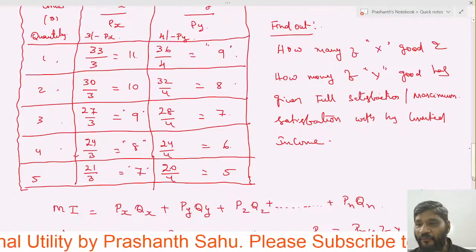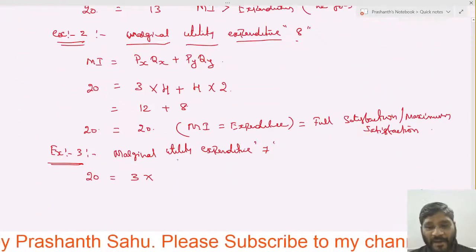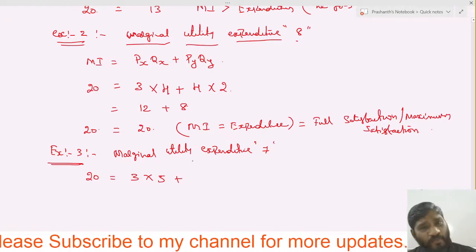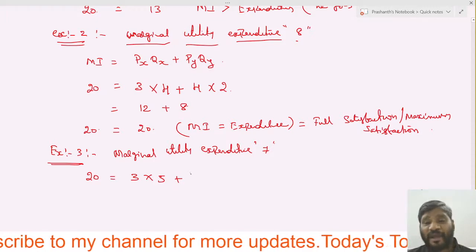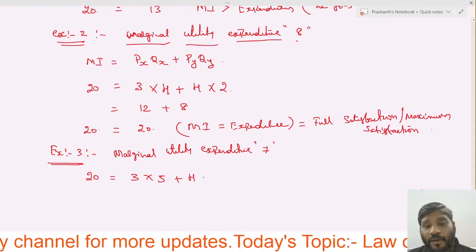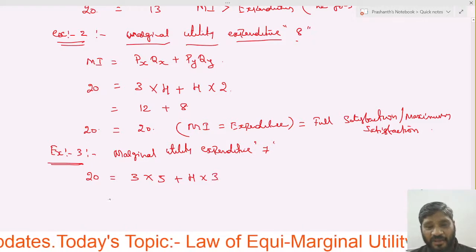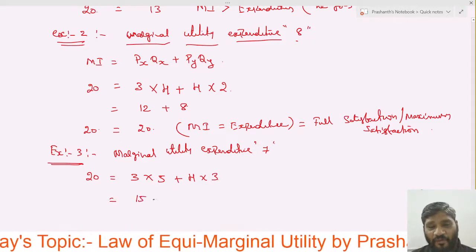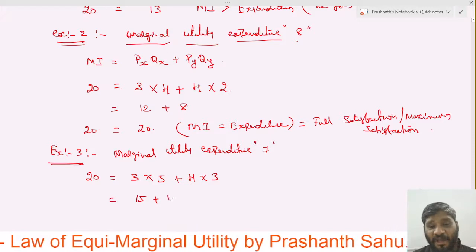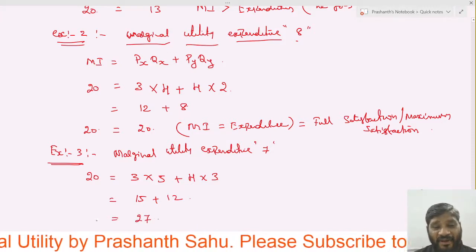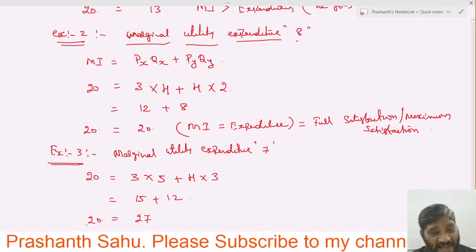Put it into that formula, right? 5 units of X good plus PY 4 into quantity 3. So 3 5s are 15 plus 4 3s are 12. Now how much is it? 27.